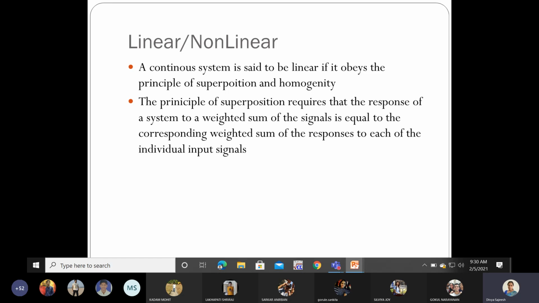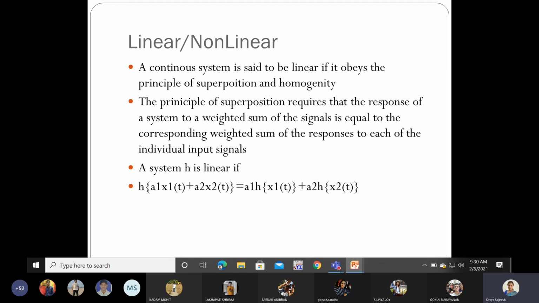So in the form of equations, a system H is said to be linear if H of A1 x1 of t plus A2 x2 of t, this is the weighted sum of two signals.